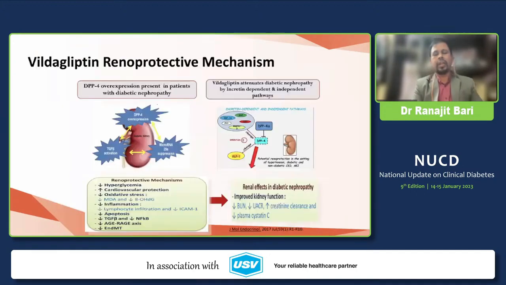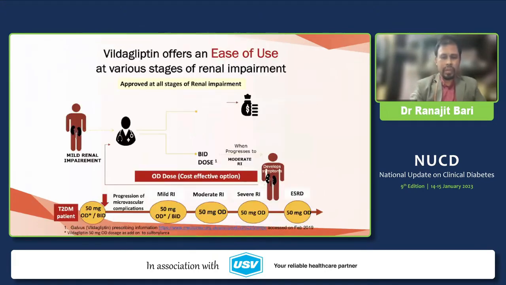Renoprotective action can be postulated by this mechanism, because in patients with diabetic kidney disease, it has been shown that there is higher expression of DPP4, TGF-beta activation, as well as microRNA suppression. So by inhibiting DPP4, we can expect some amount of renal protection by using DPP4 inhibitors.